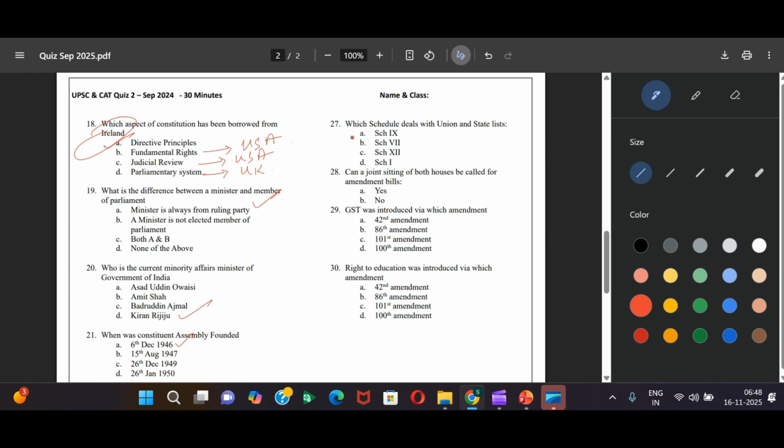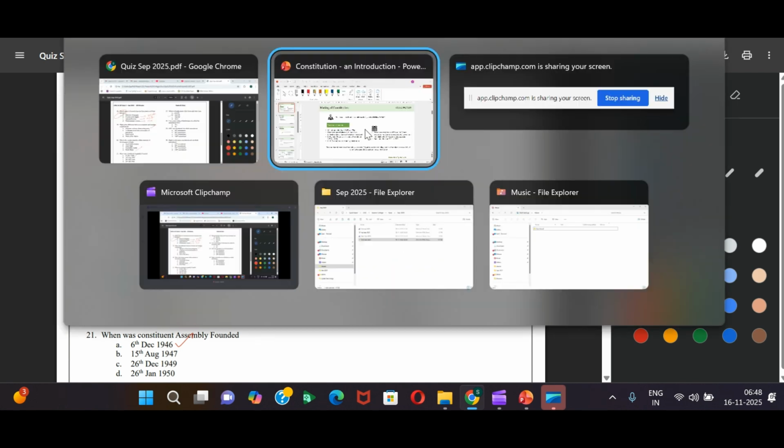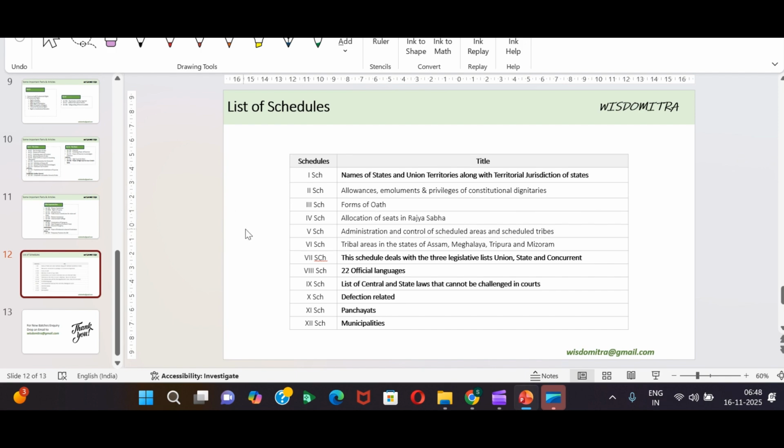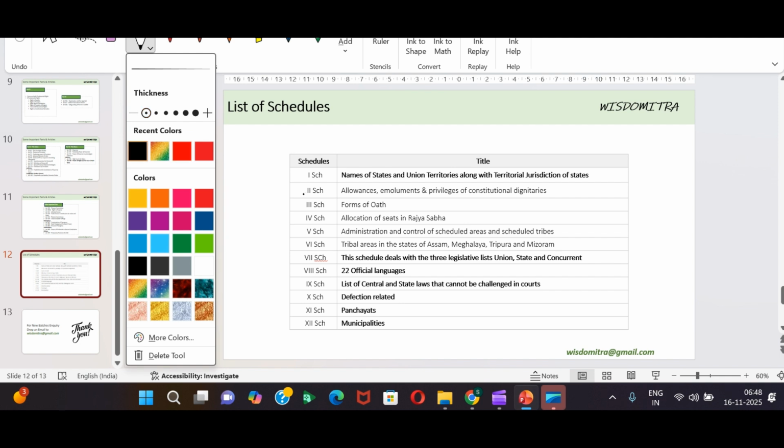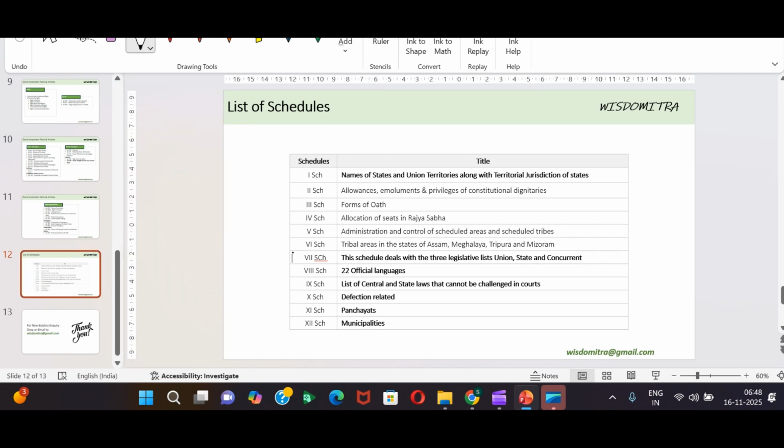Which schedule deals with union and state list? It's schedule 7. Let's quickly look at the schedules list also. So this is the one we were talking about, deals with three legislative lists, union, state, and concurrent. So this is one of the most important schedules. You have to know the schedule. And then ninth schedule is also important. List of central and state laws that cannot be challenged in court.